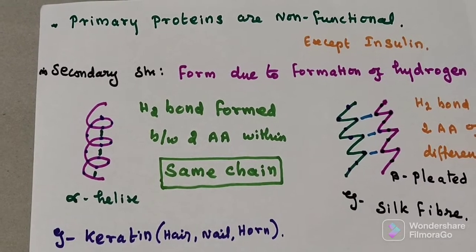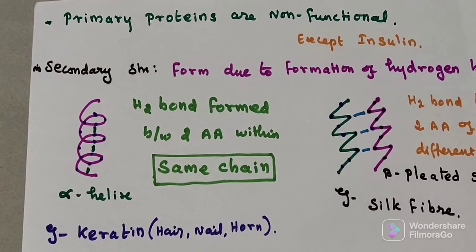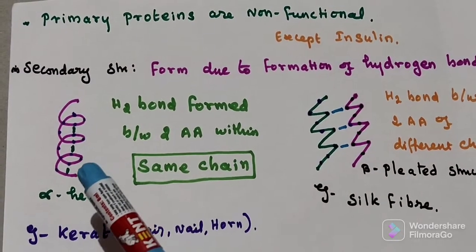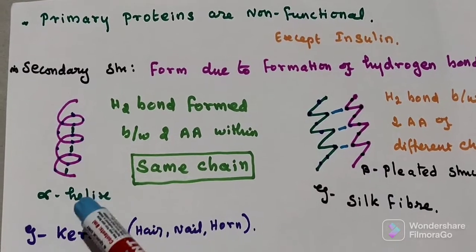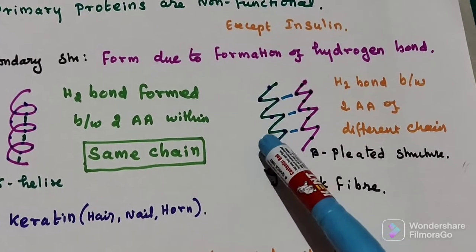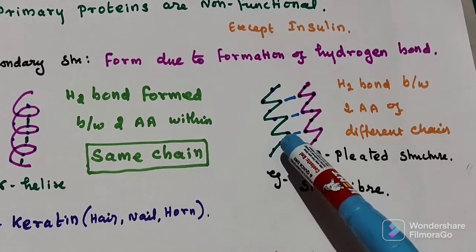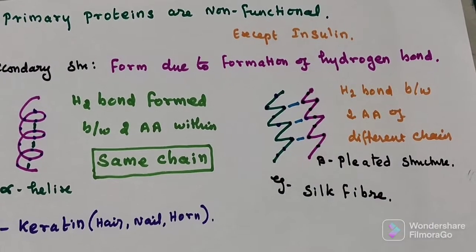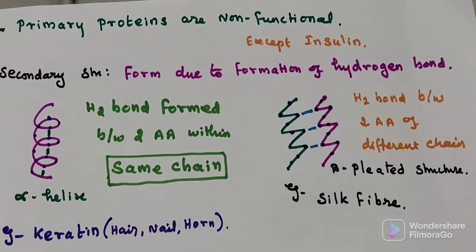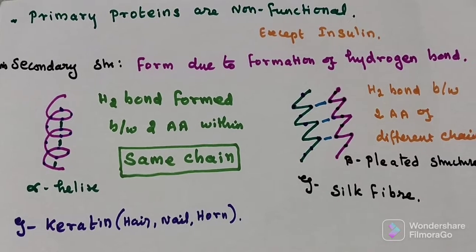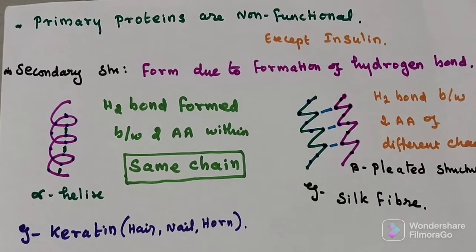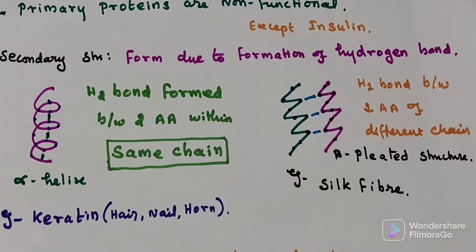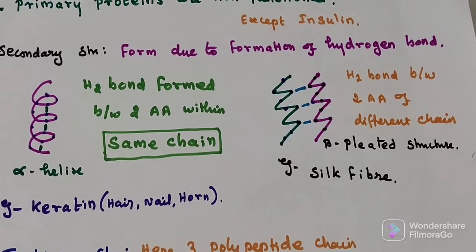Because of that, a 3D structure, a helical structure, will form. This is known as alpha helix. A hydrogen bond formed between two amino acid sequences in the same chain means alpha helix. Hydrogen bond formation between two amino acid sequences in two different chains means beta pleated structure. This alpha helix is present in keratin, which is found in hair, nail, horn, etc. Beta pleated is found in silk fiber.